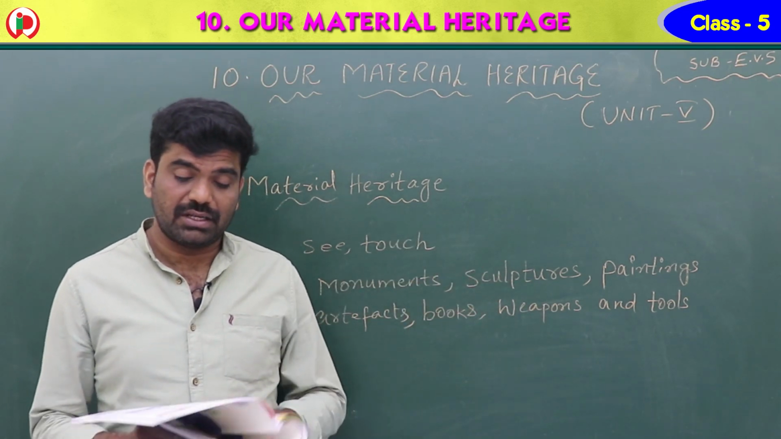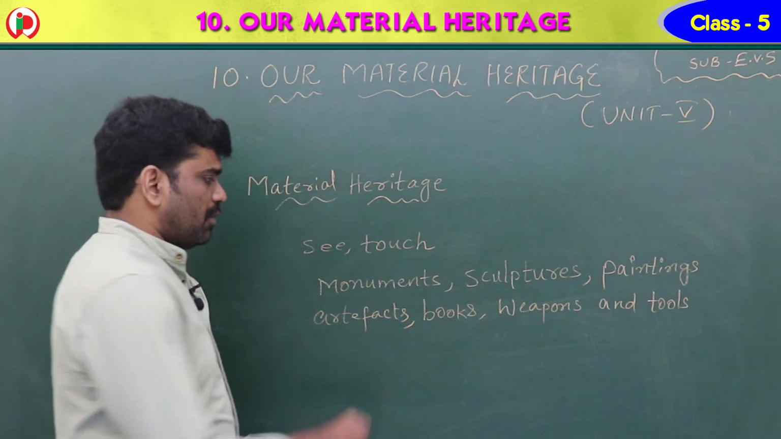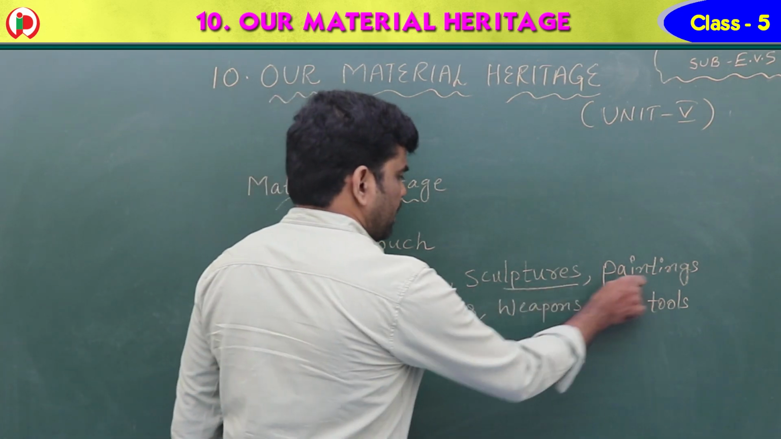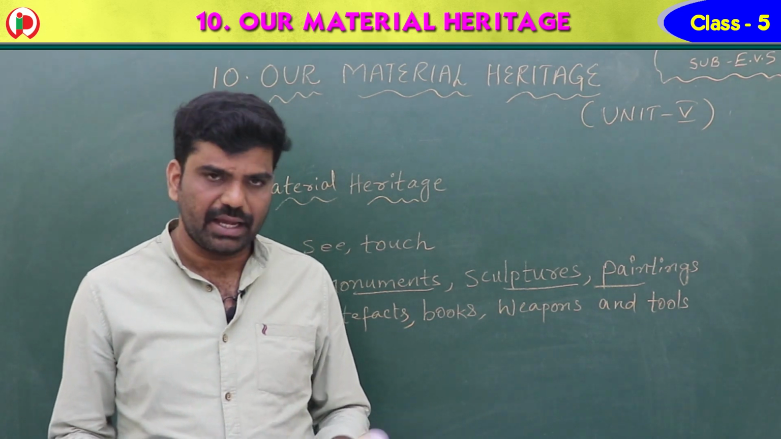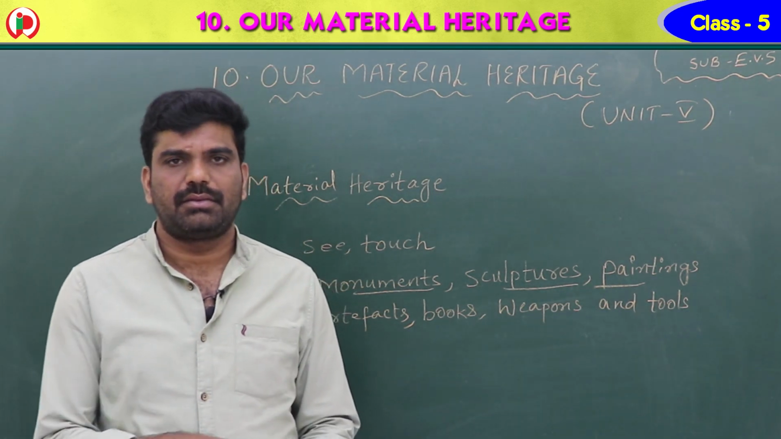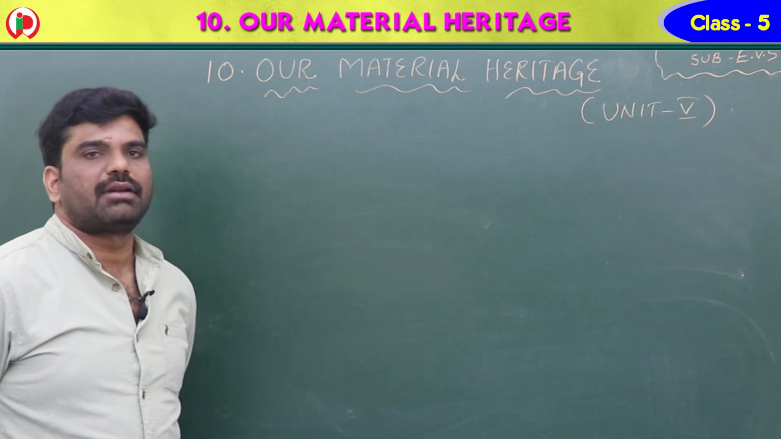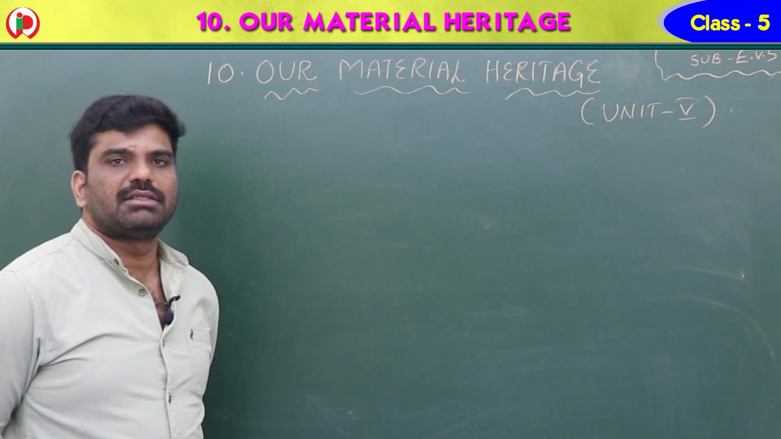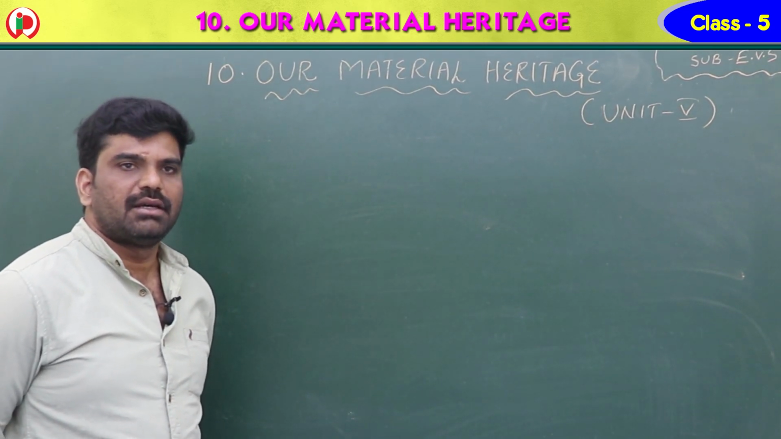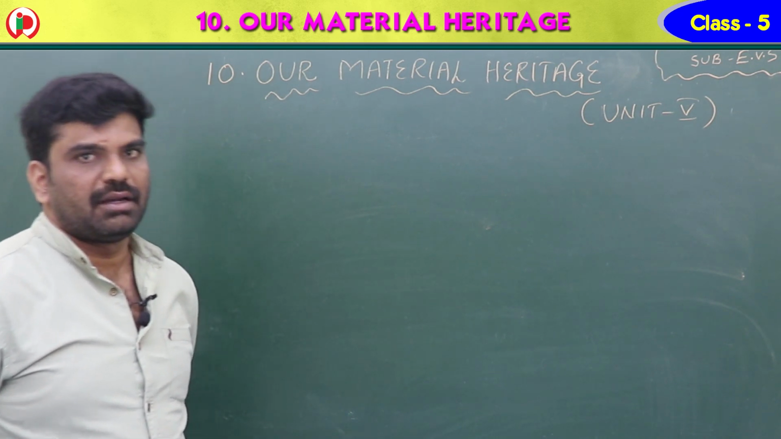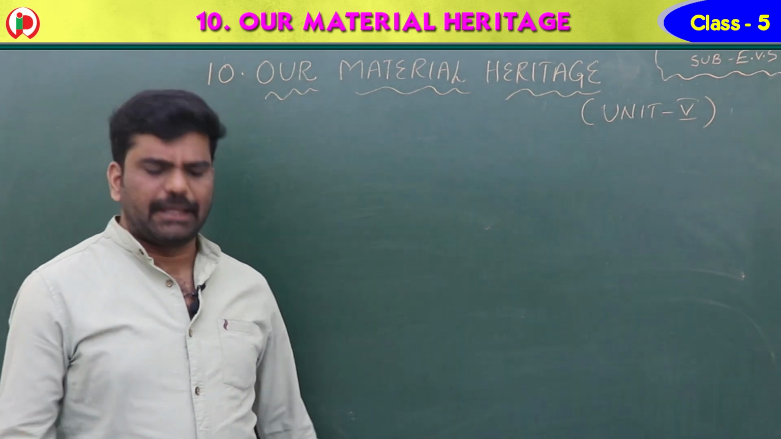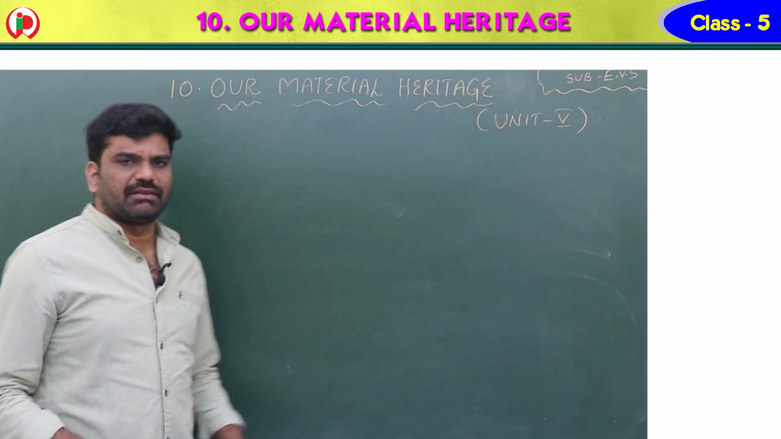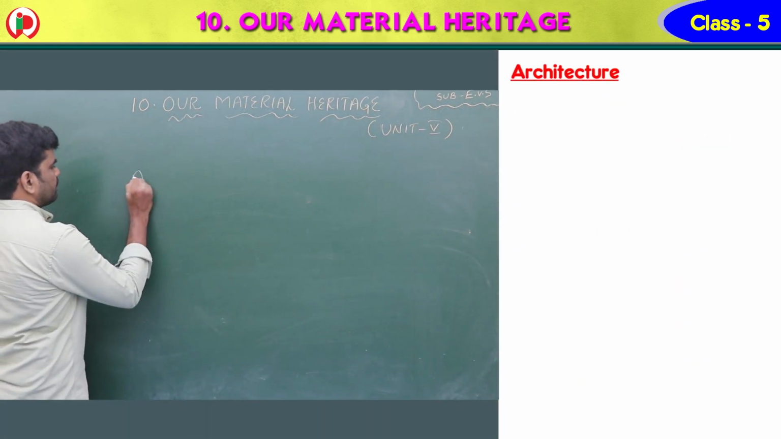In this lesson we are going to learn about 3 things: monuments, sculptures and paintings of our past. Children, so far we have seen the monuments, sculptures and paintings. Yes, they reflect our culture and tradition. And now let's see the first one, architecture.